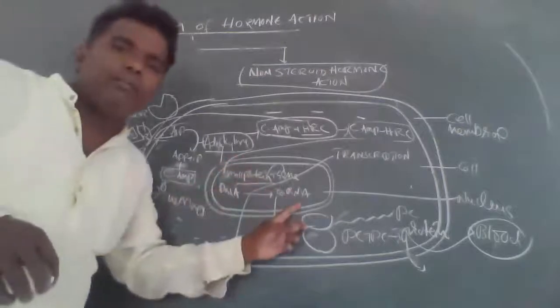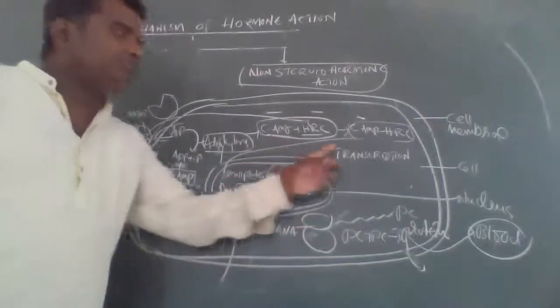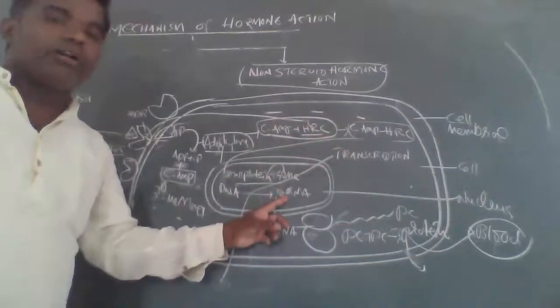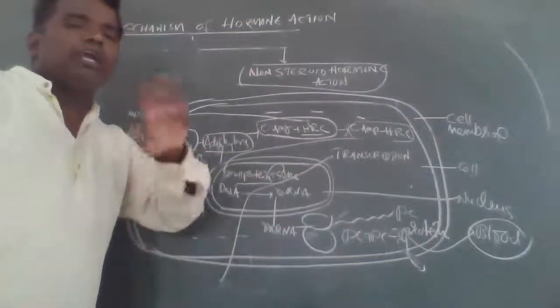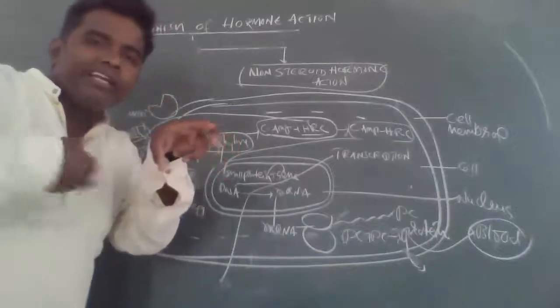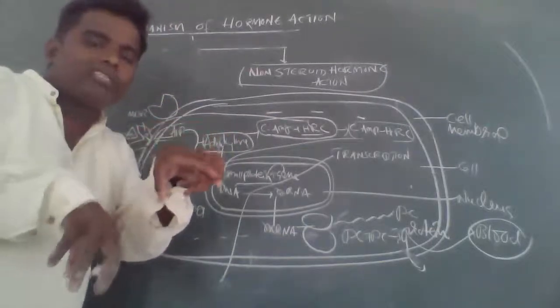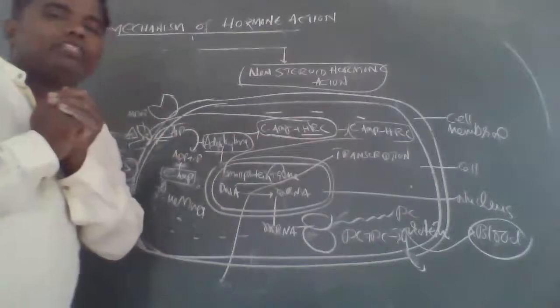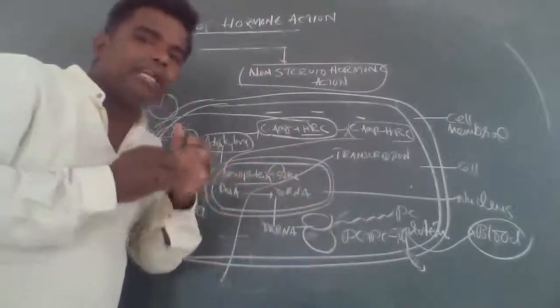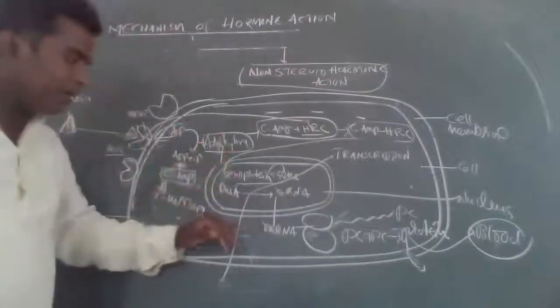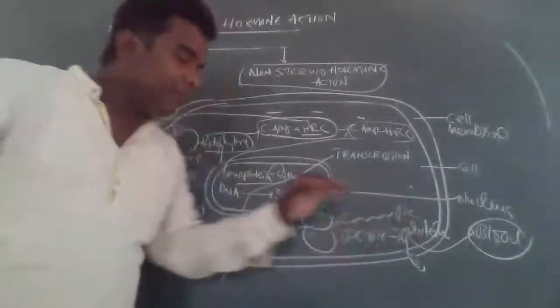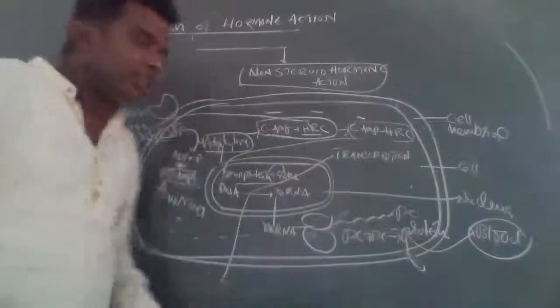through the nuclear membrane into the nucleoplasm, and once it enters the nucleoplasm it is converted into a small protein. When the small protein is formed, the gene of the DNA should be activated. The DNA converts into mRNA, based on the message received. So the DNA is converted into mRNA by the process of transcription.